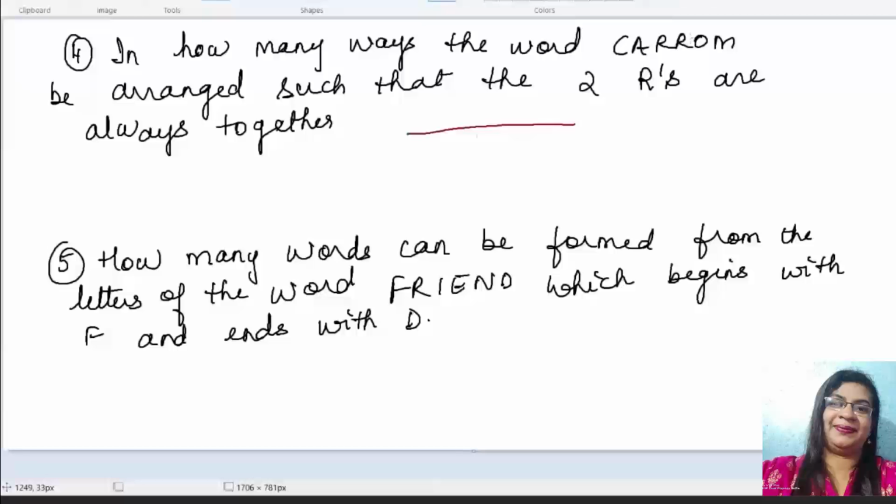I will explain these two together. So how many words can be formed from the letters of the word FRIEND, which begin with F and end with D?